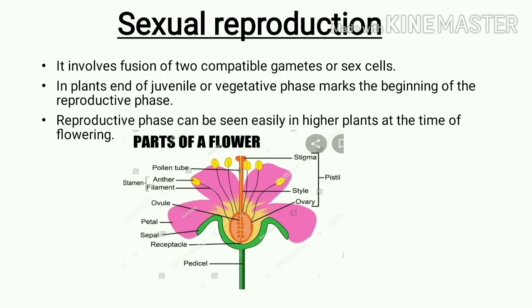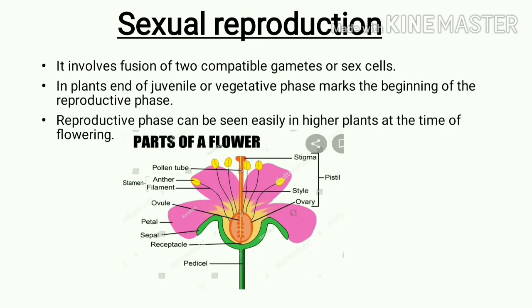Students, today we learn sexual reproduction, which is a short point seen inside our topic, reproduction in lower and higher plants. First of all, what is sexual reproduction? Sexual reproduction is a process that involves the fusion of two compatible gametes or sex cells. Fusion of male and female gametes is called fertilization. With the help of that fusion of male and female gametes, the reproduction takes place, and that is called sexual reproduction.